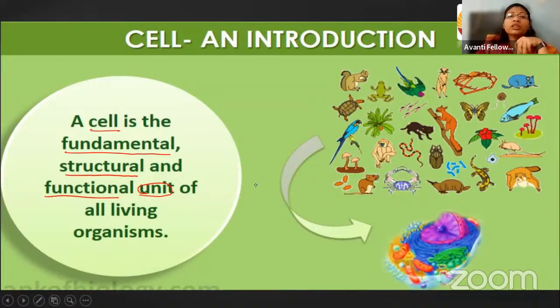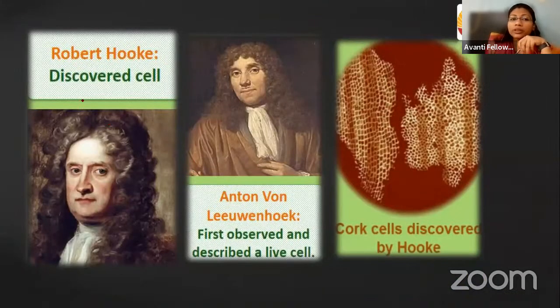With this, we are moving toward the depth of this chapter. As we know, Robert Hooke was the first scientist who discovered the cell, using his own made microscope. In his microscope, he saw a thin slice of cork.